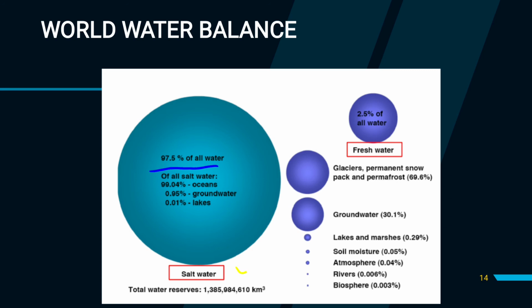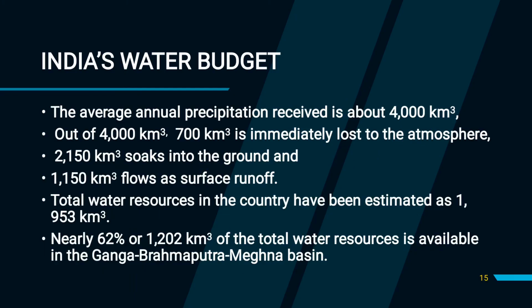This is the classification for salt water. And only 2.5% of all water is fresh water, which we can use. It is in the form of glaciers, snow pack and permafrost. And from this 2% of all water, groundwater is 30.1%, lakes 0.29%, and then soil moisture, atmosphere, rivers and biosphere with their respective percentages. This is all about the distribution of water, in which form the water is present, fresh water, salt water, that's it. Next is India's water budget.